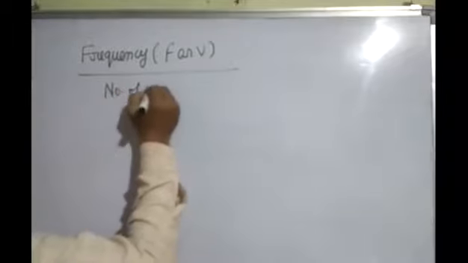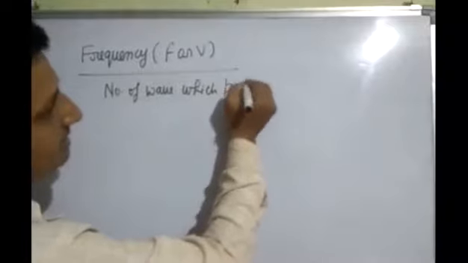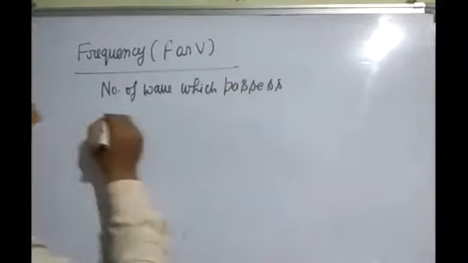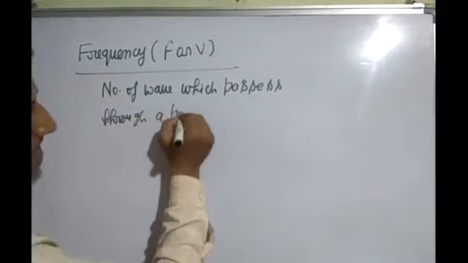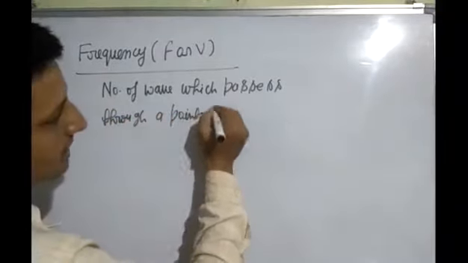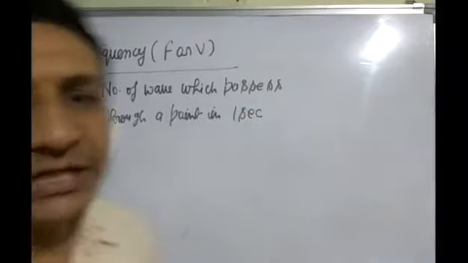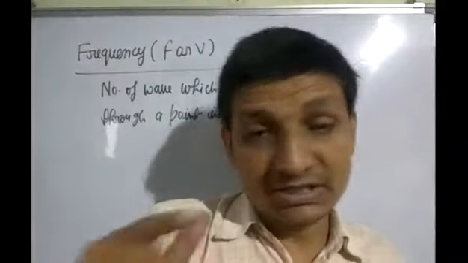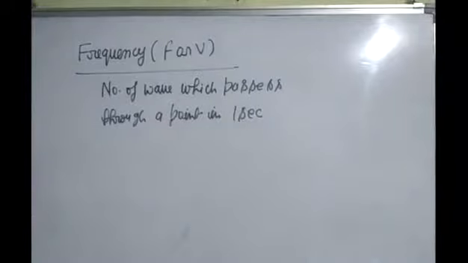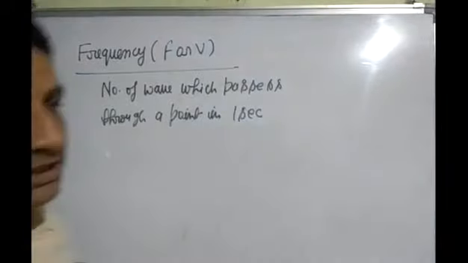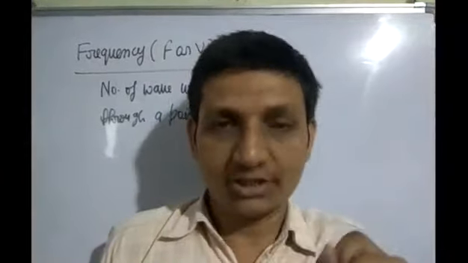Number of waves which pass through a point in 1 second is called frequency. Its unit is hertz. Next topic is time period. Time taken to complete one vibration or one oscillation is called time period.